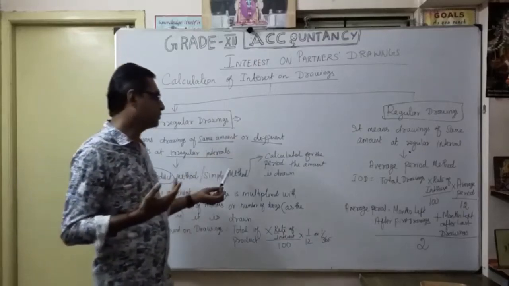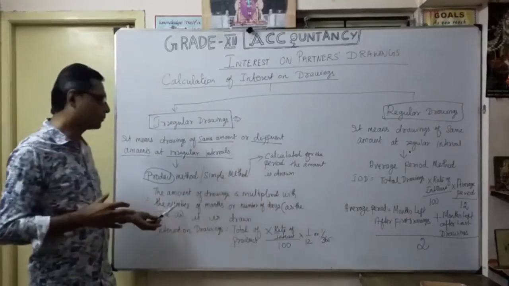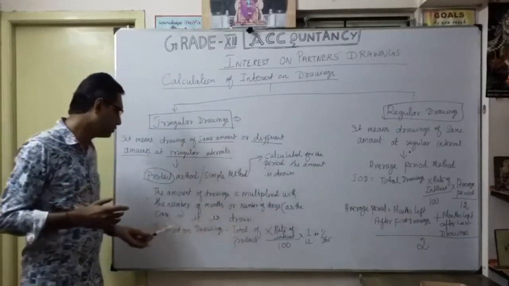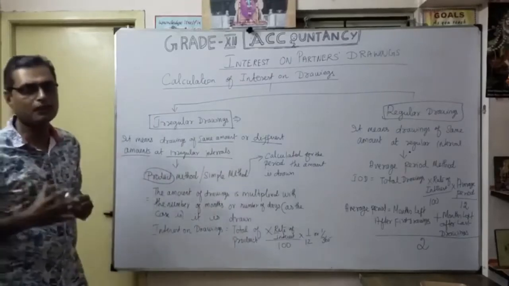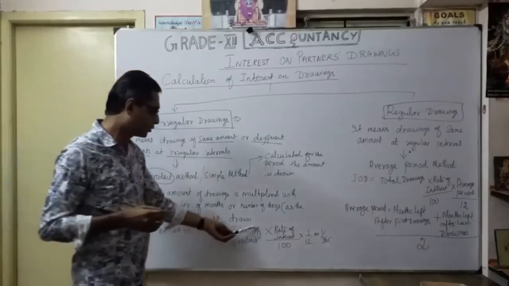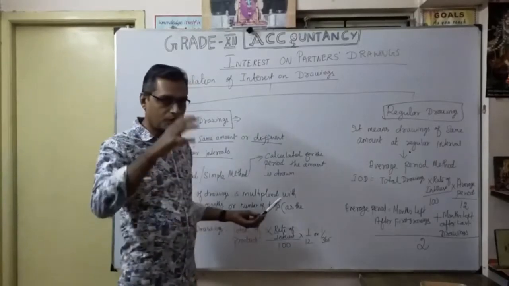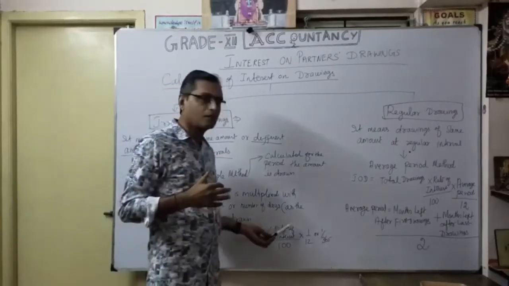In the simple method, you just calculate interest for the period the amount is drawn. In the product method, the amount of drawings is multiplied by the number of months or number of days. So what is the formula for the product method? Interest on drawings is equal to the total of the products, into the rate given.